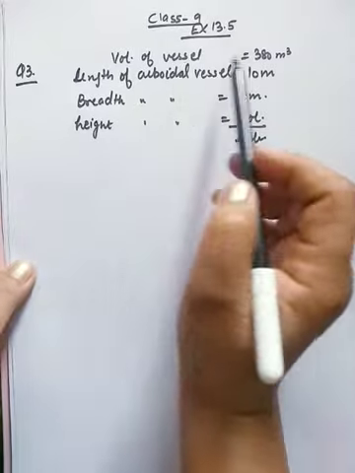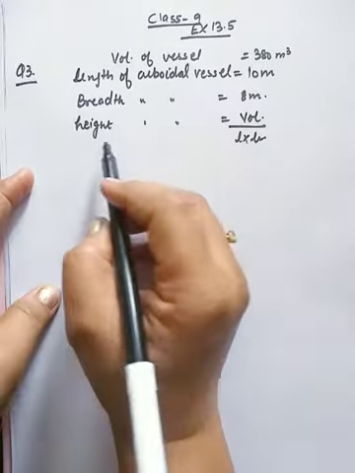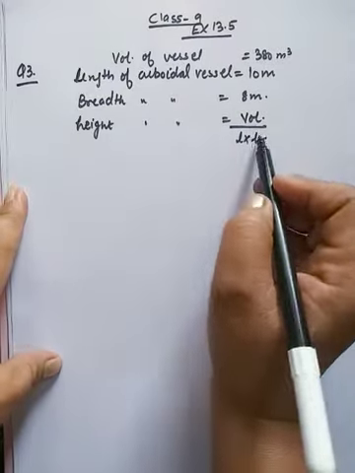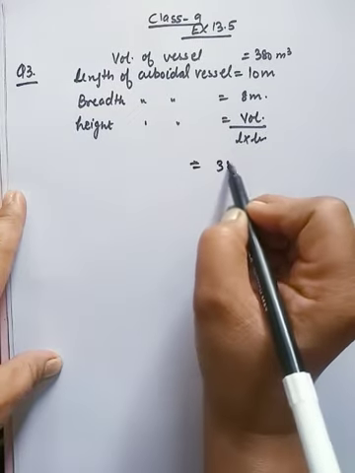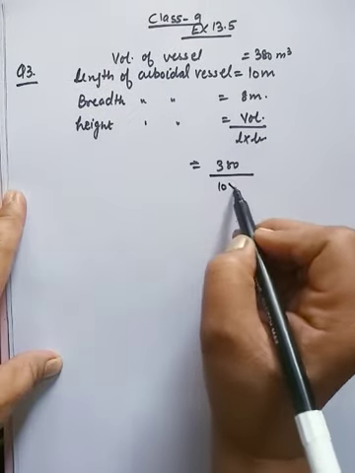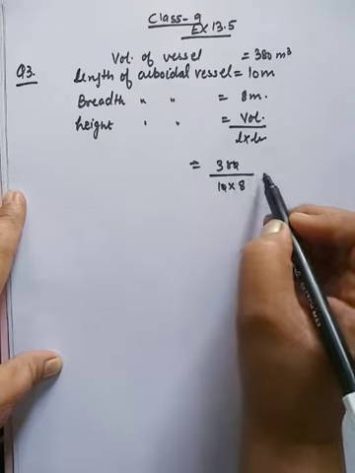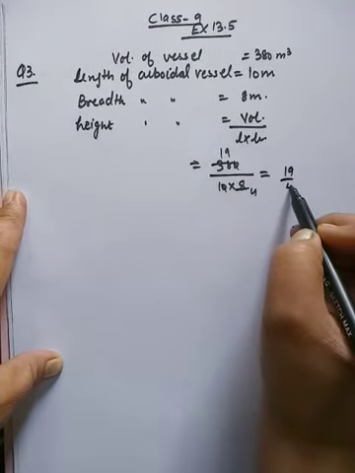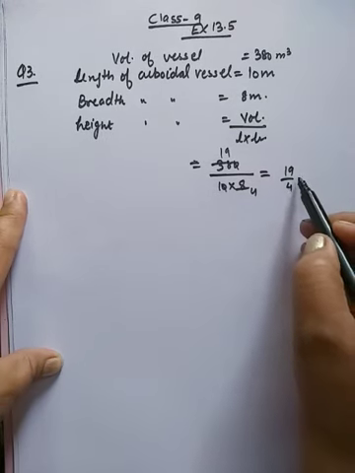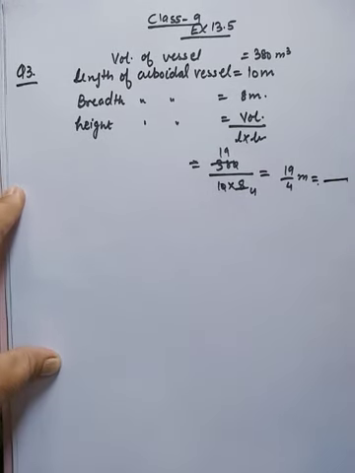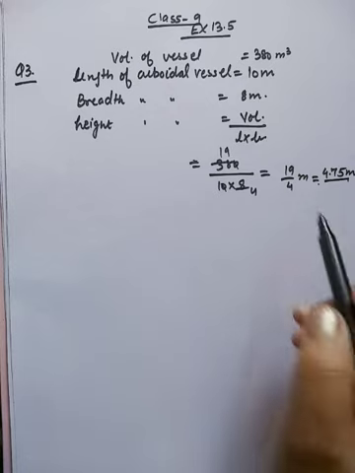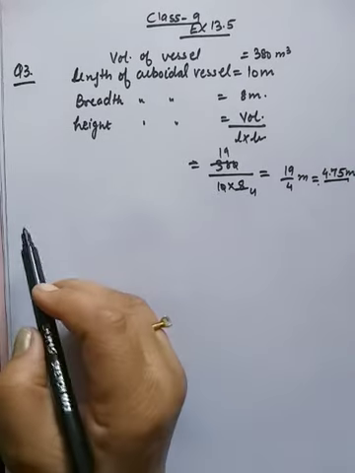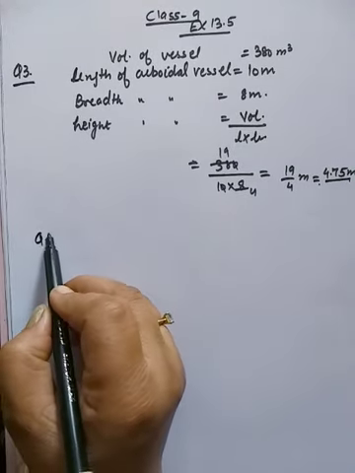So height is volume divided by length into breadth, and volume is 380. That is 19/4 meter, and we can convert it into decimal, 4.75 meter.